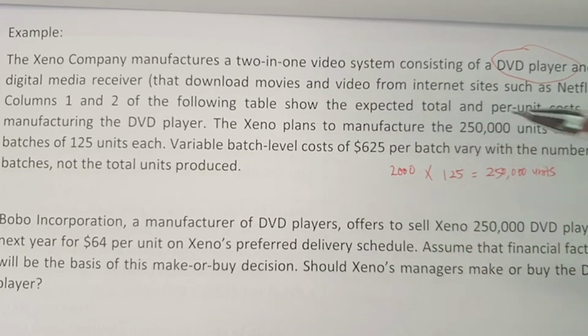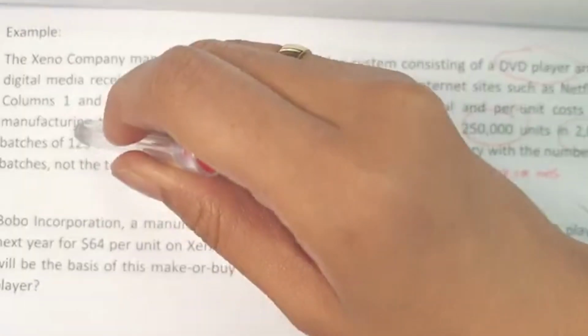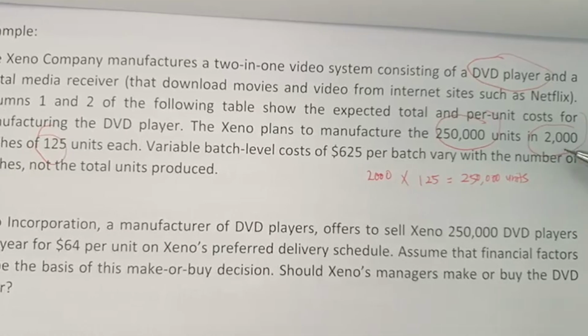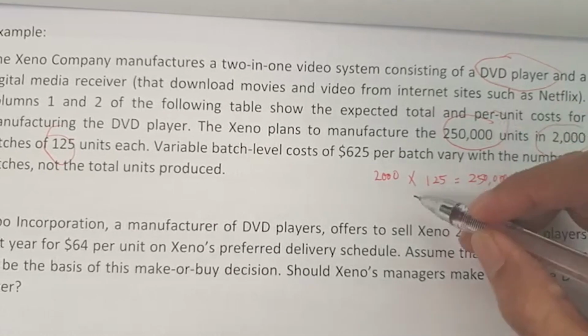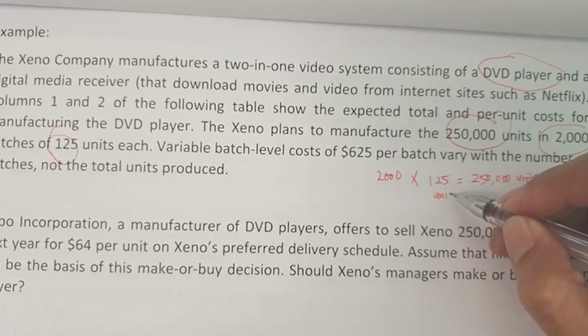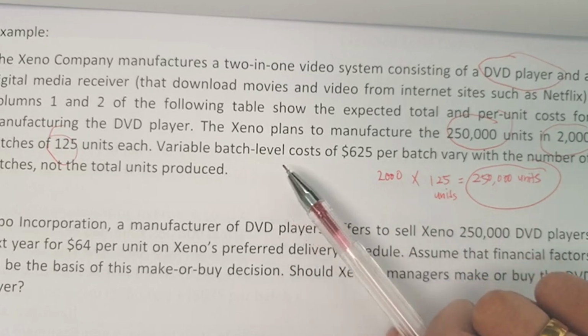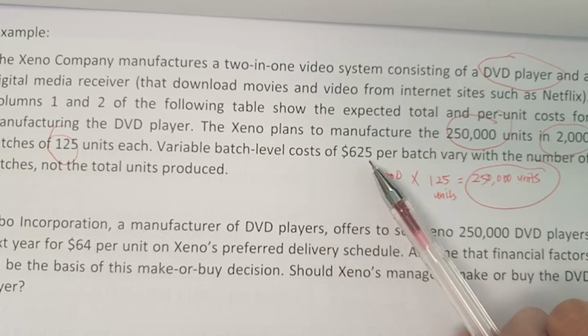Zeno plans to manufacture 250,000 units in 2,000 batches. So they produce it in batches, in 2,000 batches, where each batch produces 125 units. So if we multiply batches by units, 2,000 batches times 125 units per batch, we get the total here, 250,000. Variable batch level cost of 625 per batch.